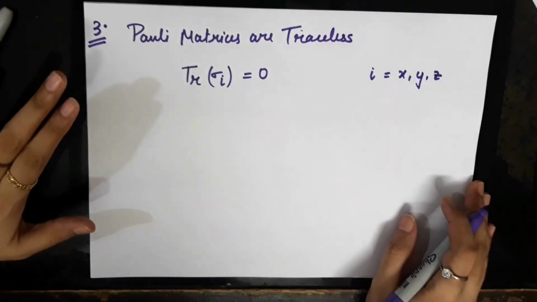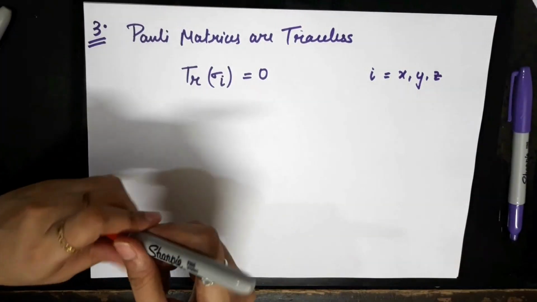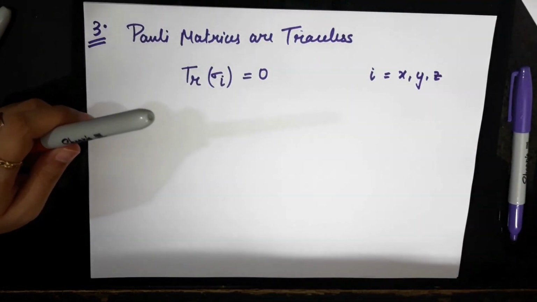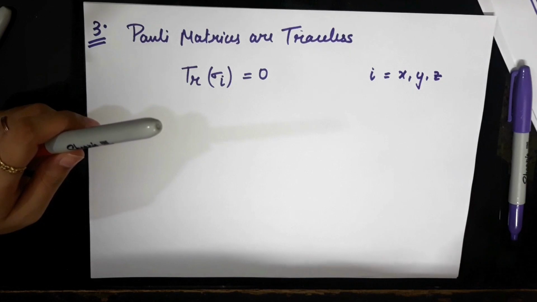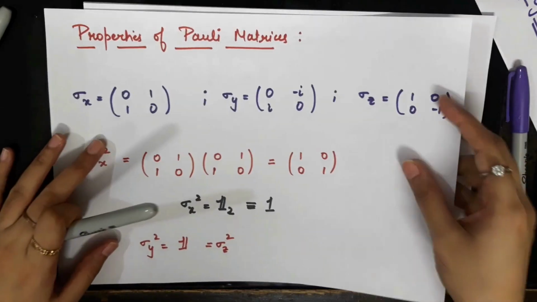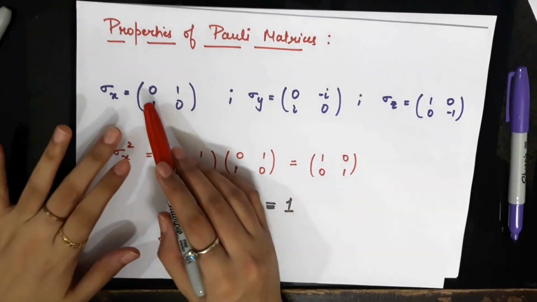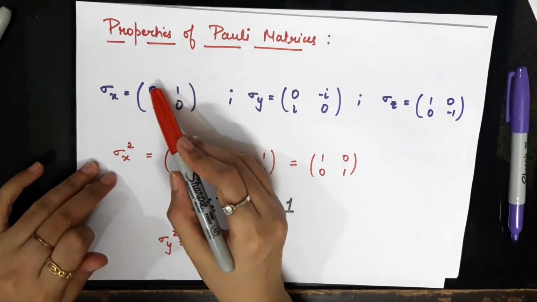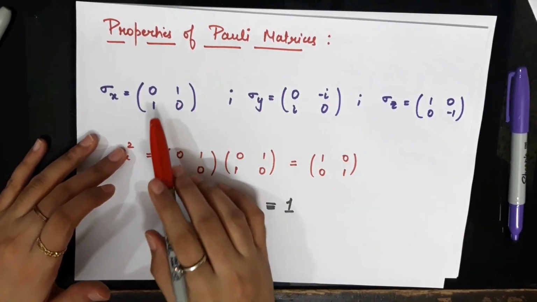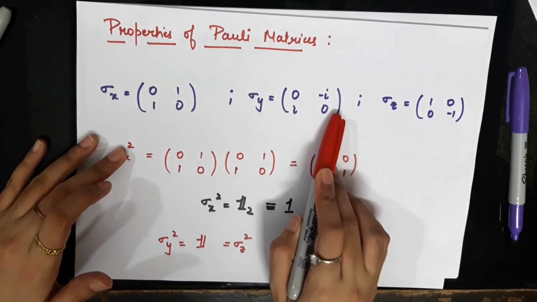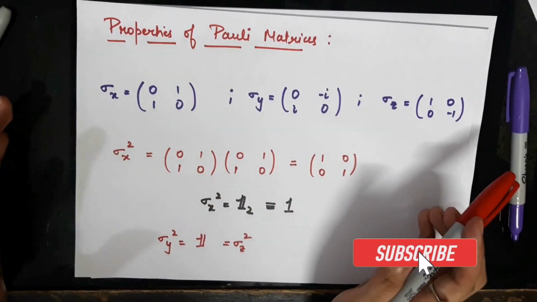The trace of a matrix is the sum of diagonal elements of the matrix, as you know. If you look at the form of the Pauli matrices here and calculate the sum of the diagonal elements, for sigma x and sigma y the diagonal elements are 0, so the sum is also 0. So sigma x and sigma y are traceless matrices.